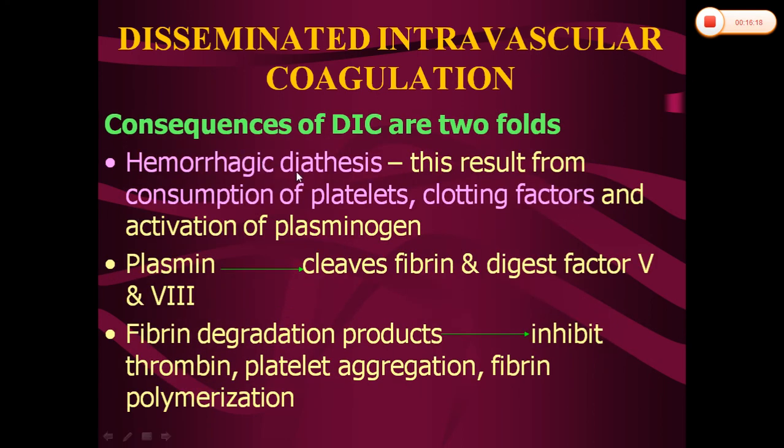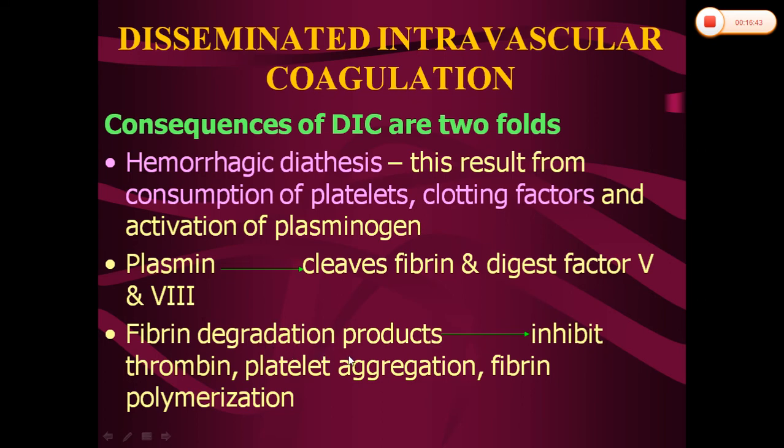Second one is hemorrhagic diathesis. It will result from the consumption of platelets and clotting factors, and also because of the activation of plasminogen. All of this will contribute to the hemorrhagic diathesis. Activation of plasminogen will lead to the formation of plasmin, and this plasmin will cleave fibrin so that it forms fibrin degradation products. And this plasmin will also digest factor 5 as well as factor 8.